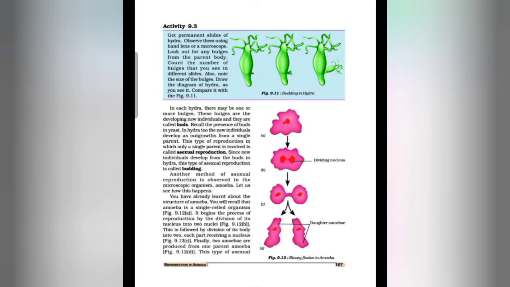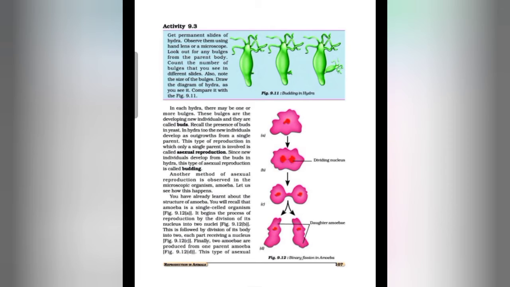So in hydra, an outgrowth from a single parent is coming out, that is called bud, and this type of reproduction in which only a single parent is involved is called asexual reproduction. Since new individuals develop from the buds in hydra, this type of asexual reproduction is called budding. So this is the example of budding in hydra.